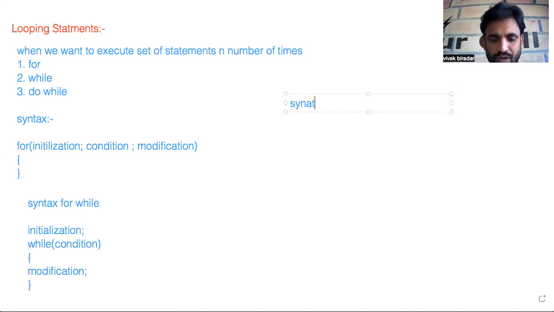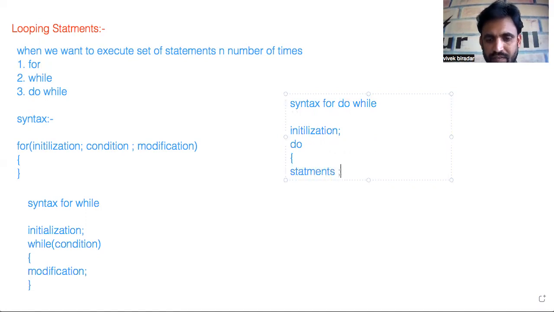Now the syntax for do while. First, initialization is mandatory in all the cases. If I want to execute a set of statements at least one time, then I go for do while. Then we have the set of statements to be executed, inside which we have a modification. After modifying the value, we check the condition, that is, the while condition.